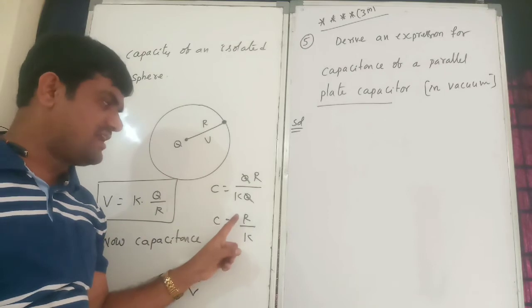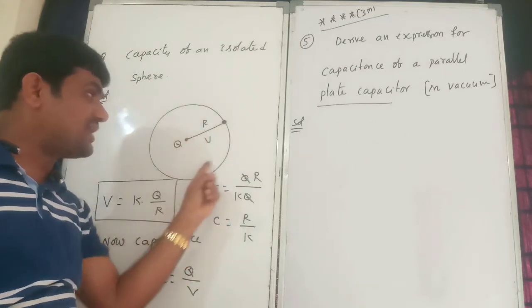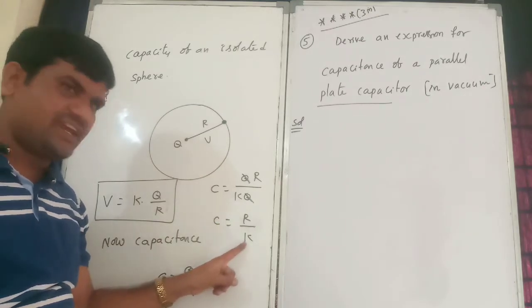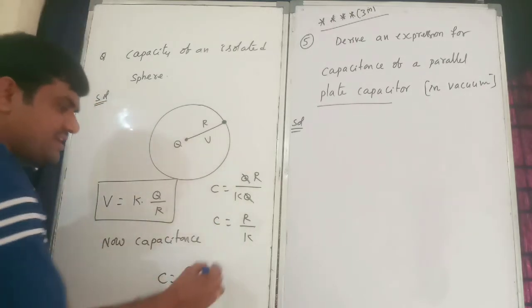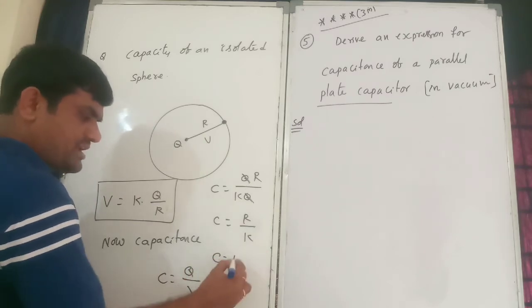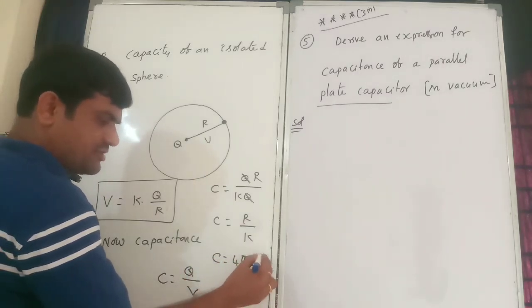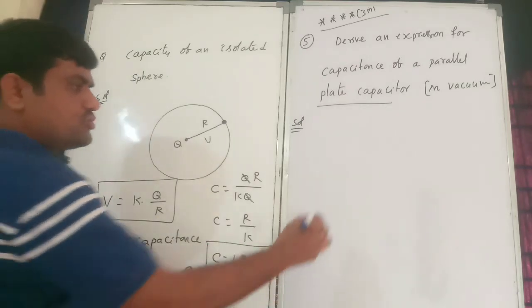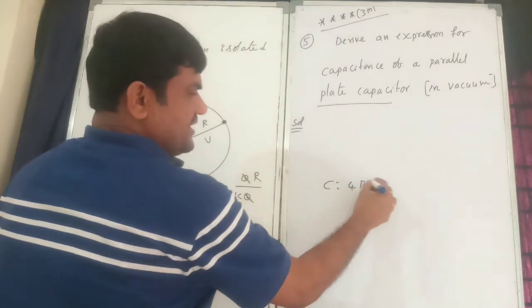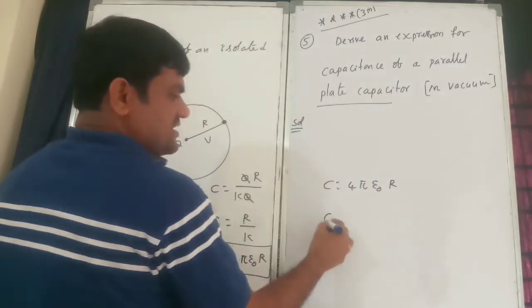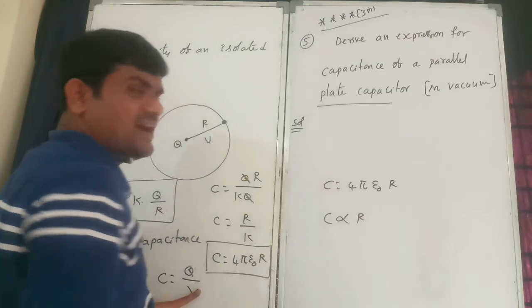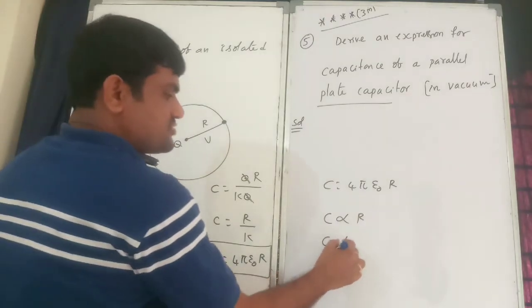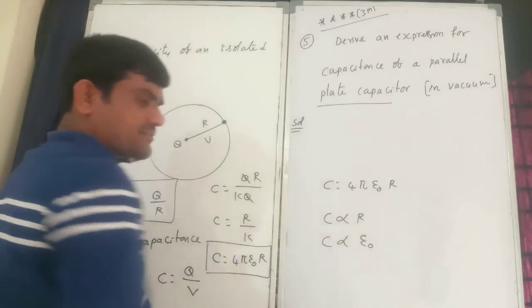See that capacity does not depend on charge, does not depend on potential. It depends on the size of the object, and K is the proportional constant. What is that K value? 1 by 4 pi epsilon naught into R. So this is an important formula, remember. C is equal to 4 pi epsilon naught into R. That means C is directly proportional to the size and shape of the object, and C is proportional to the medium.